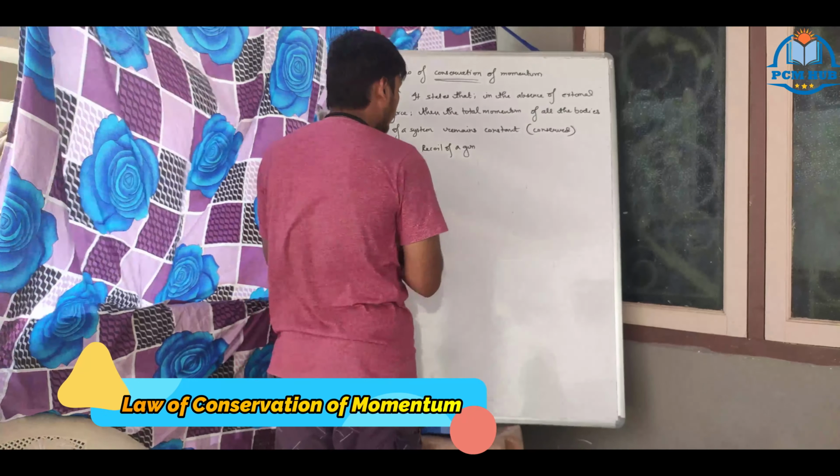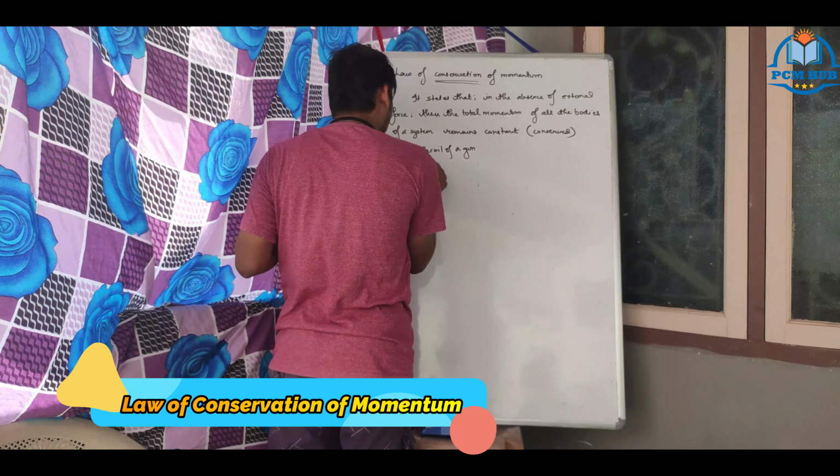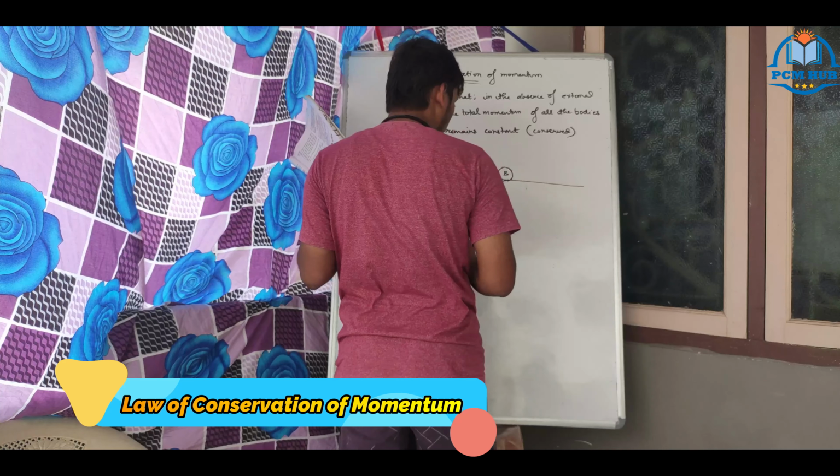So let us have the proof. Okay, I am starting the proof. For the proof, I will take an example diagram. There was a ball A, ball B, both traveling with their own velocities.